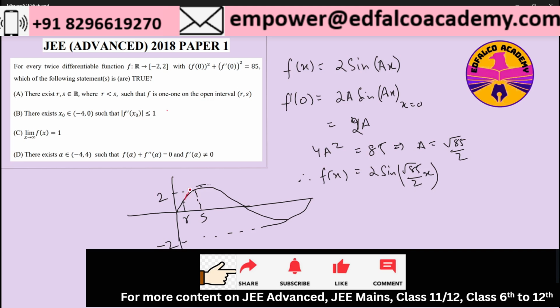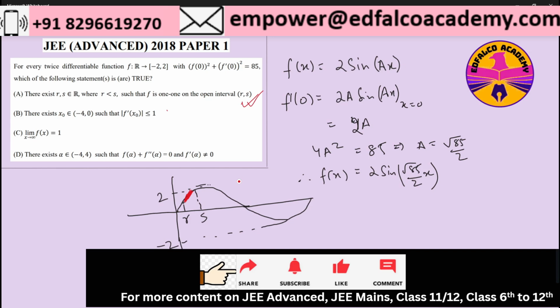So in between this, at any value of x, I will get a unique value of f of x, which means that it's a one-one function. So this was based on the assumed function, and when I test it on option A, it does make sense. So therefore option A is correct.